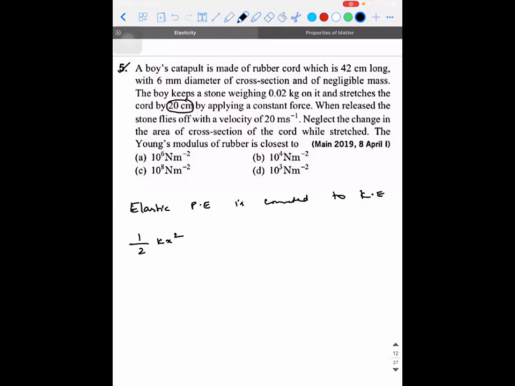Stretches by 20 centimeters. So what is the value of k, guys? What is the strain? What is the value of k?